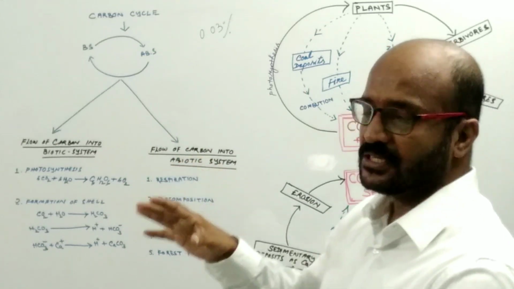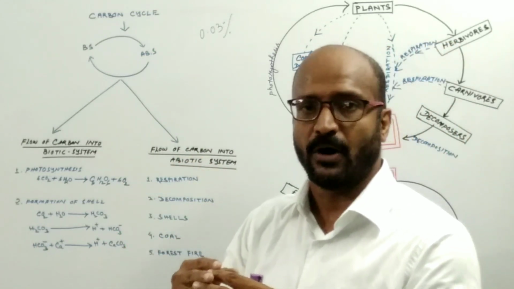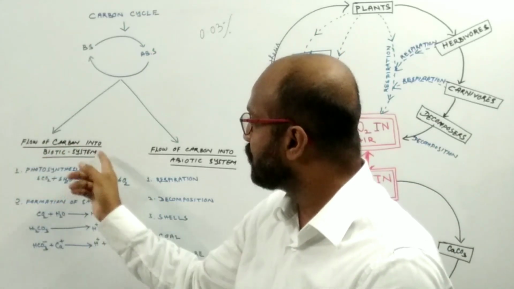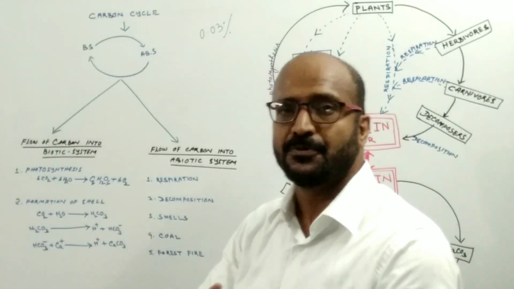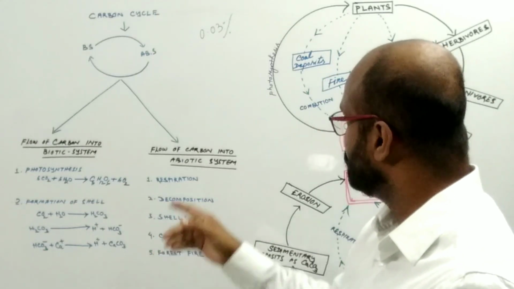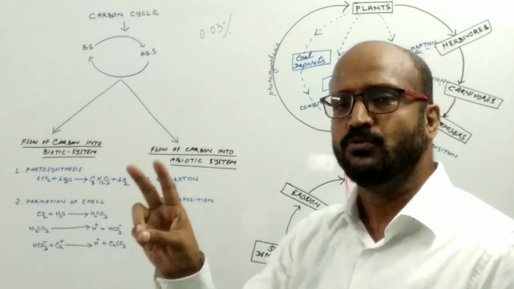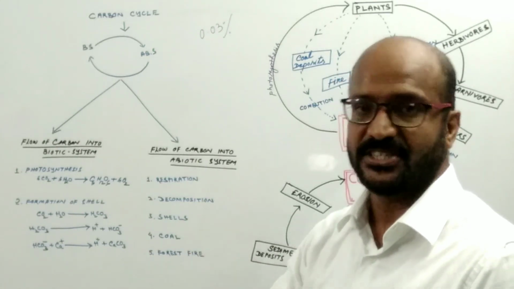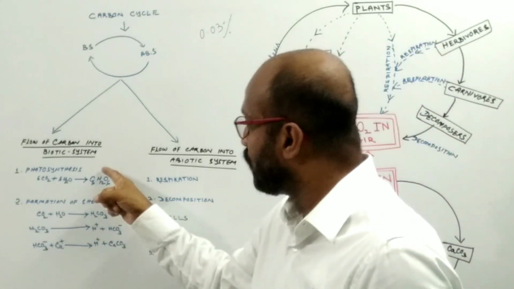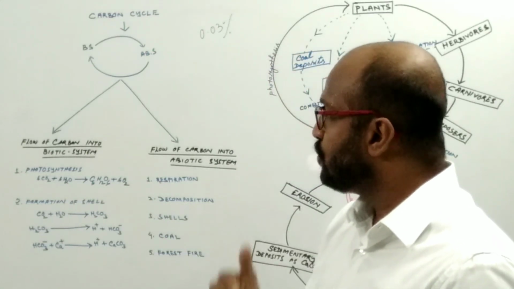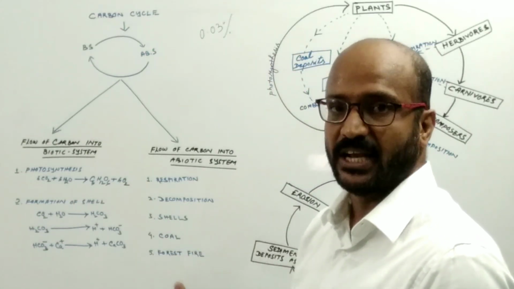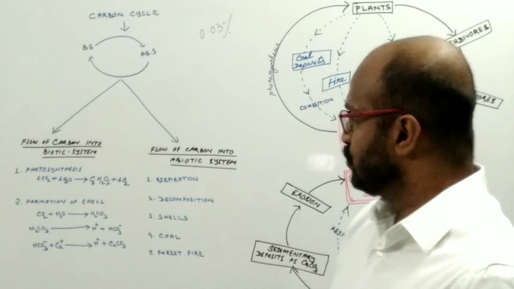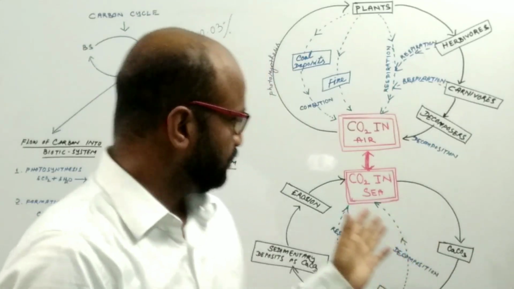That's why I am going to talk about the carbon cycle under two heads. The first head: how carbon enters into the biotic system, and the second: what are the different methods by which carbon enters into the abiotic system. There are two methods by which carbon enters into the biotic system. One is the process of photosynthesis, another is the formation of shells in the case of marine animals. So look at this picture.